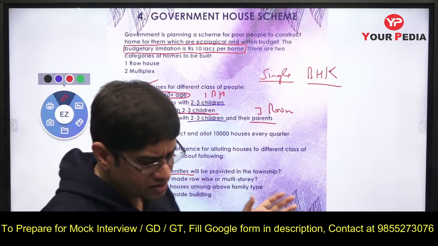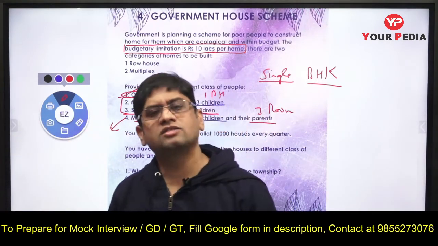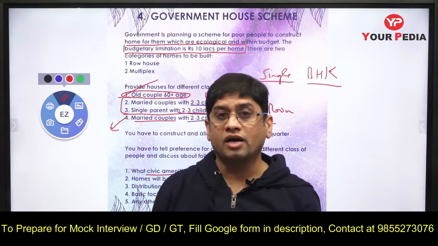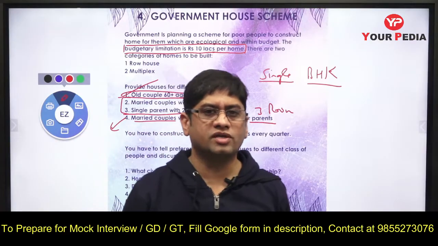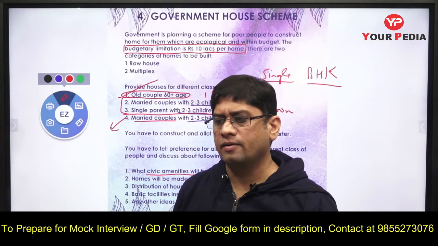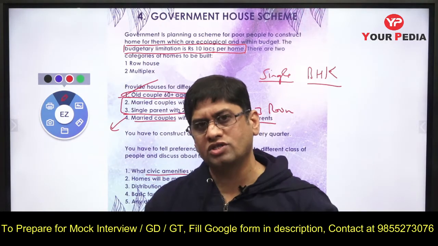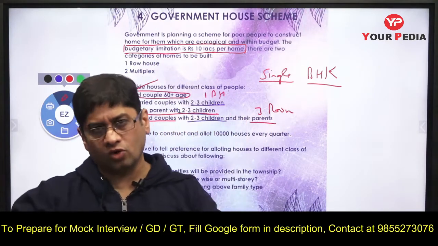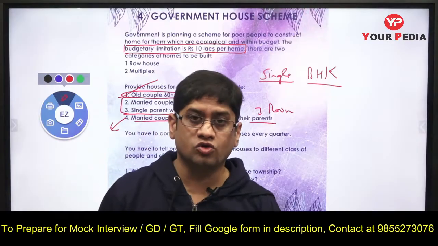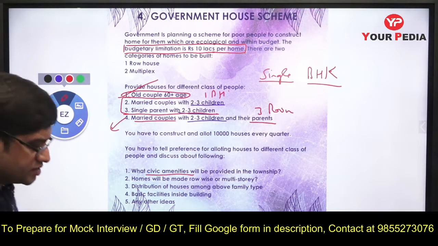And when you design this entire thing, you should think of creating solar panels on the buildings, so that solar energy could be harnessed and maybe used for the street lights or something like that. So solar power is one thing which we can plan in advance. And the other thing is water availability. Maybe groundwater can be taken for that particular township itself, that is to be provided. And for security, yes, a walled township it has to be, so that is also to be taken care of. So these are the civic amenities which we can provide, and yes, quite a green area should be there inside. So maybe water harvesting and solar panels.